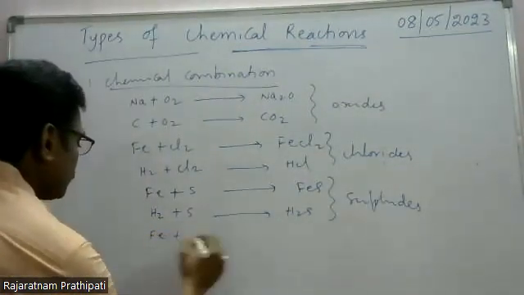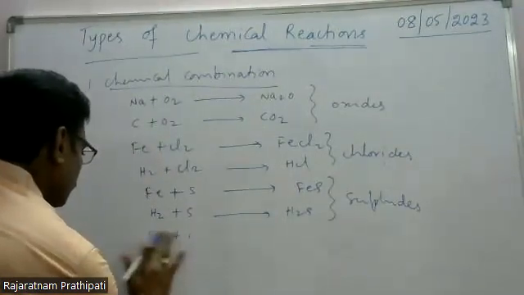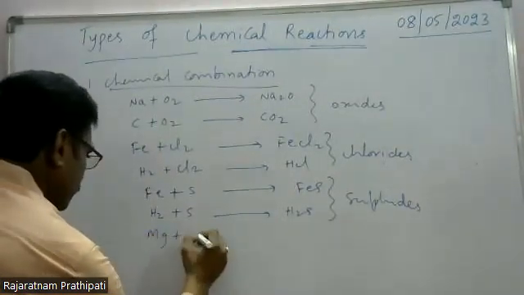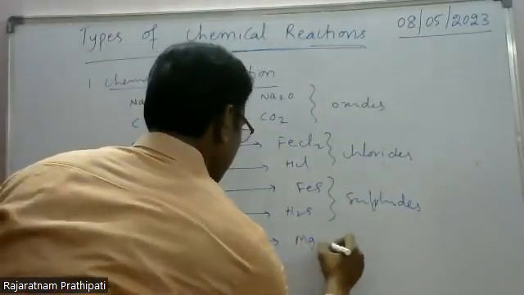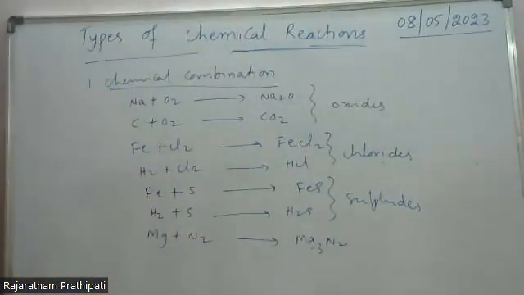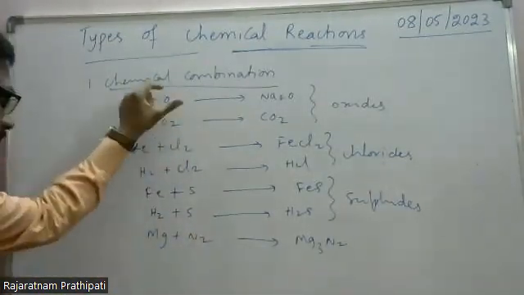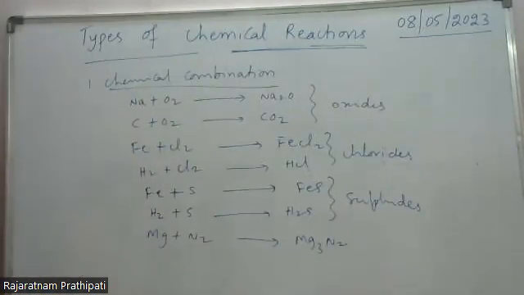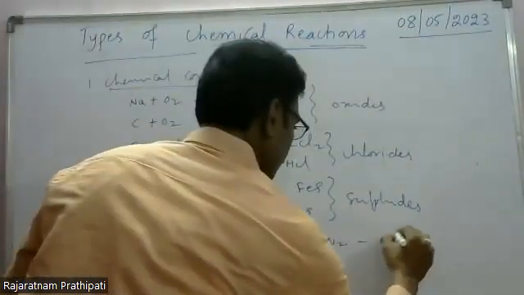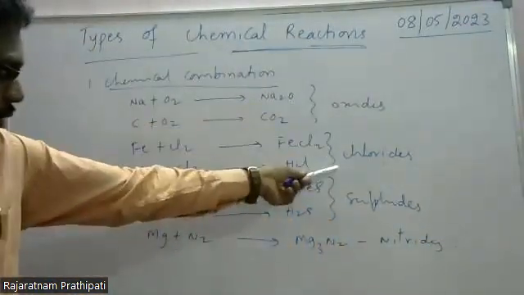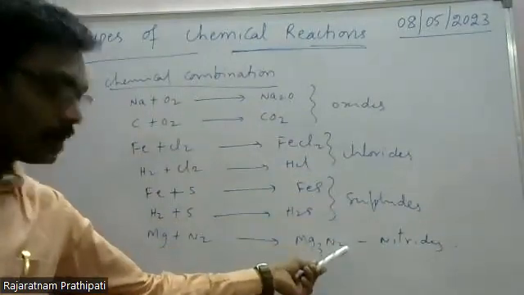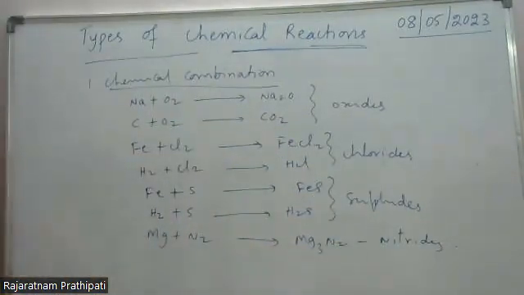Metal with nitrogen gives metal nitride. These are all element plus element type combination reactions. These are called nitrides. So: oxide formation, chloride formation, sulfide formation, and nitride formation.